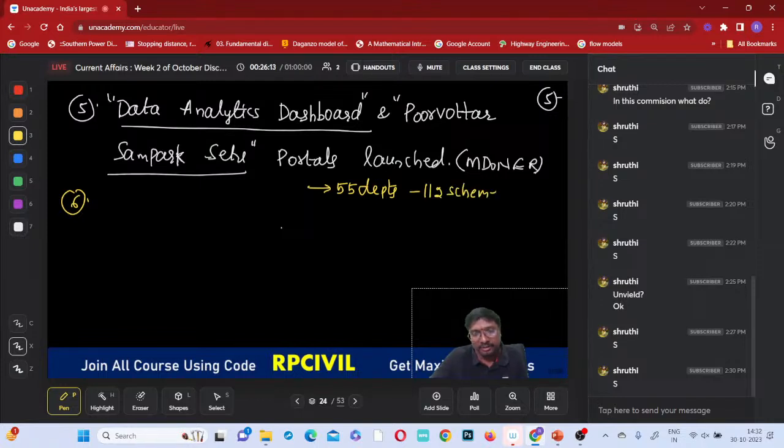How are they useful for the development of the northeastern states? If any particular locations are unable to get the benefits, they can report on this portal and avail these benefits from the government.